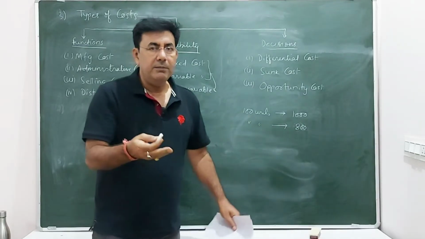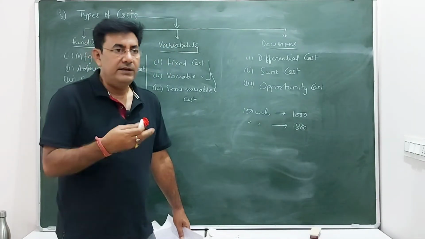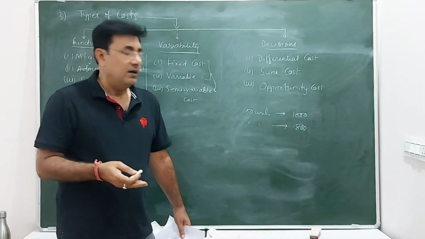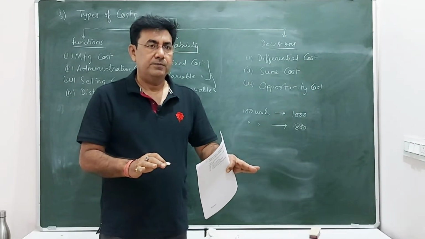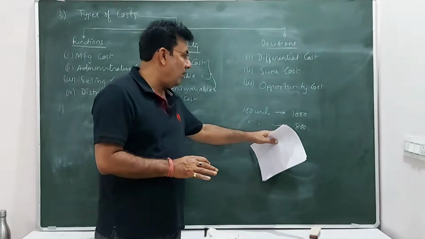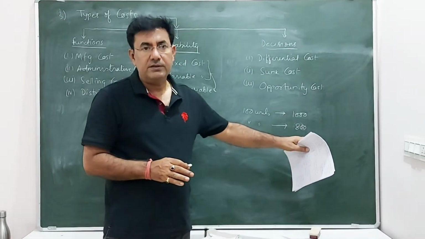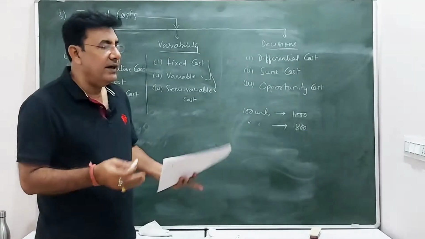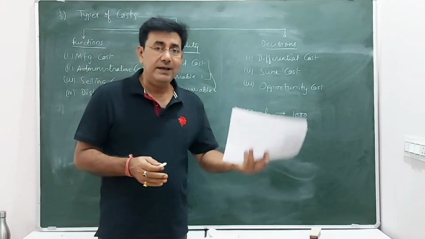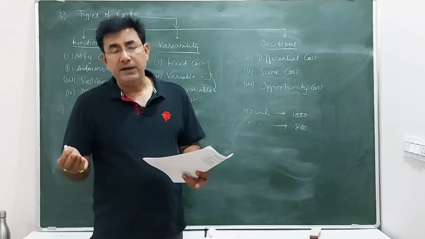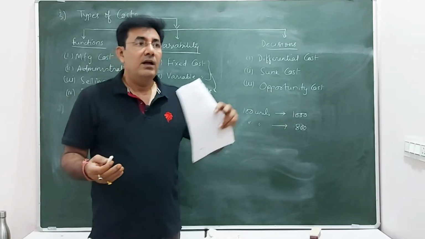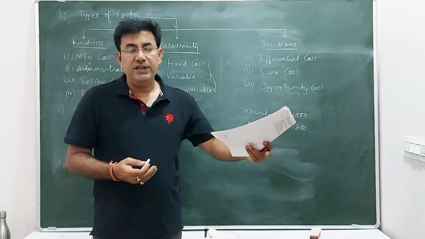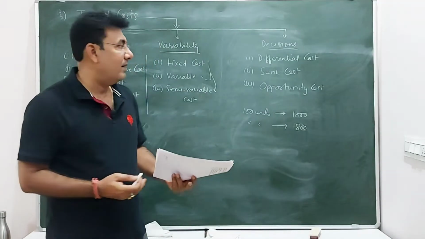So by changing the method of production, by introducing new technology, you automatically decrease the cost of manufacturing. So this is called differential cost. And differential cost can be again of two types. One is incremental, the other is decremental. When the cost decreases, it becomes decremental. When cost increases due to the change, it becomes incremental.